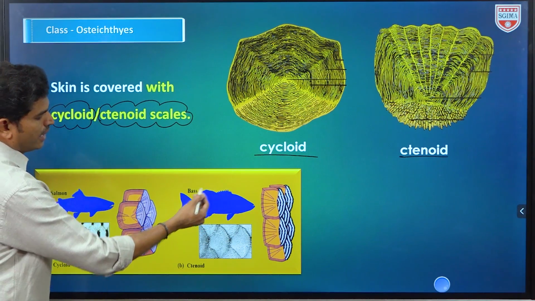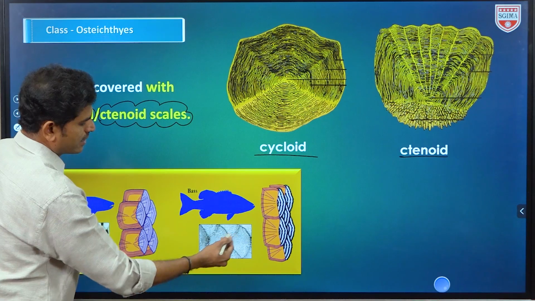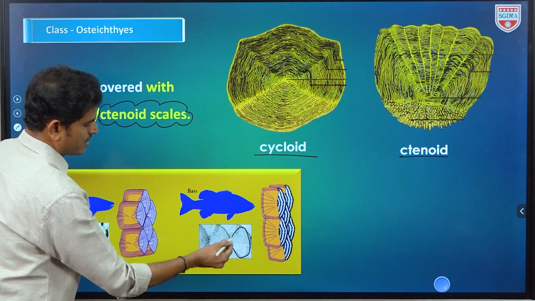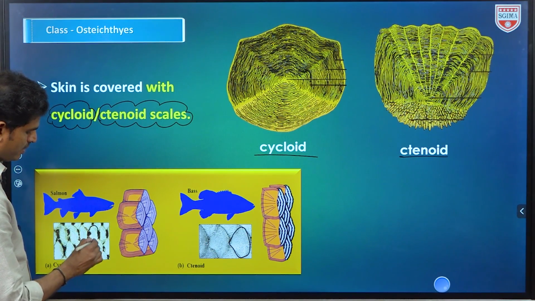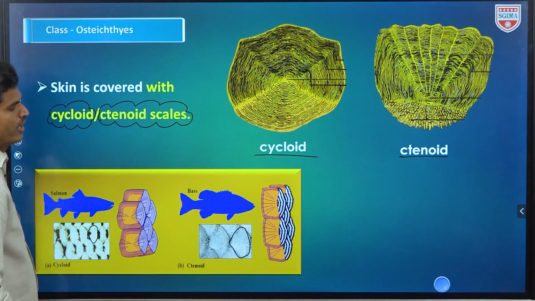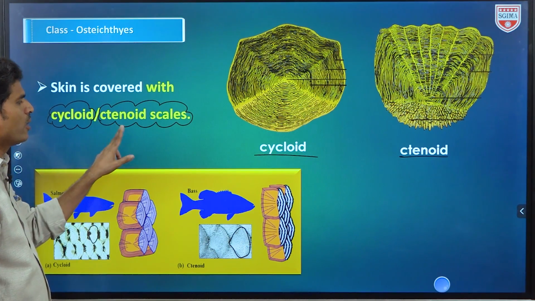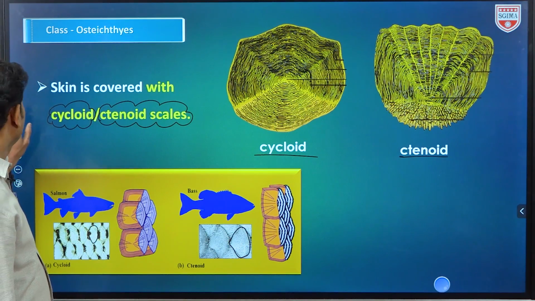So this is a fish, its body surface, the skin contains these scales. The shape of one scale is like this. It is arranged here, and these are like this one. The arrangement can vary a little, okay. So this is about scales. Compulsory you have to remember these two types of scales. Next slide.